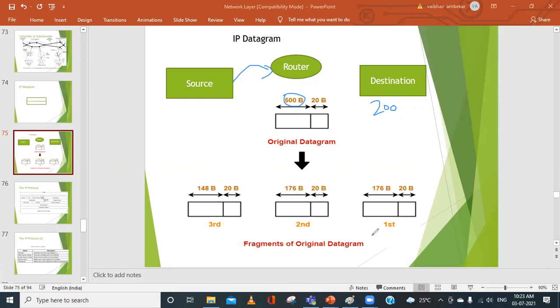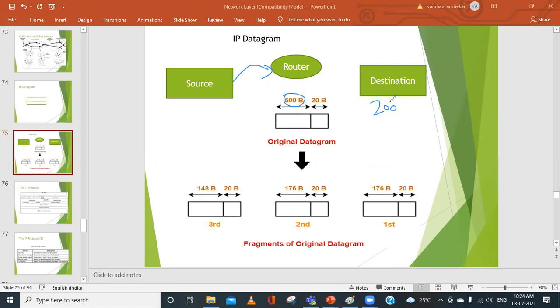What is the meaning of fragmentation? The original data that we have will be distributed into smaller datagrams, and these sizes can be received by the destination. This concept we call fragmentation. And when these fragments reach the destination, they have to be combined again, which we call reassembly. Are you getting it, everyone?